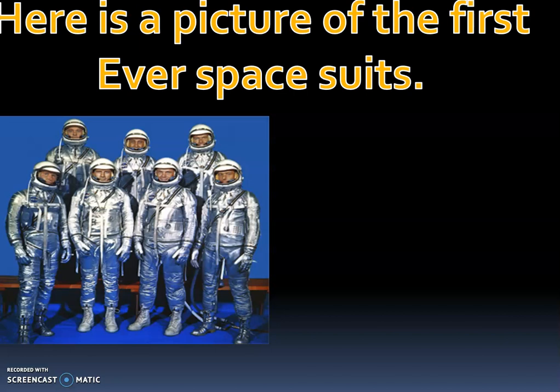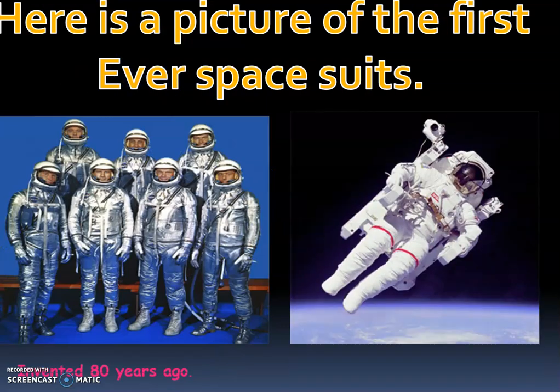So that's a picture of the first ever spacesuits. They look very different, don't they? They almost look like they're made out of tin foil. So they were invented 80 years ago, and this is something that they'll wear today when they go up to the ISS. So this is something similar to what Tim Peake was wearing. You can see how different it is. You can see that it looks a lot more technical.